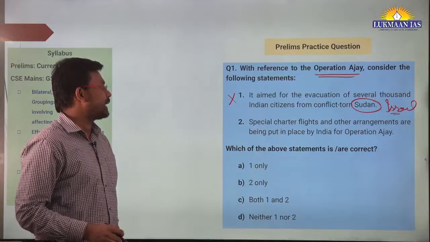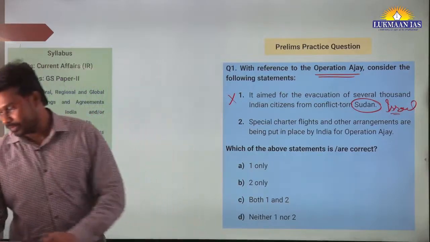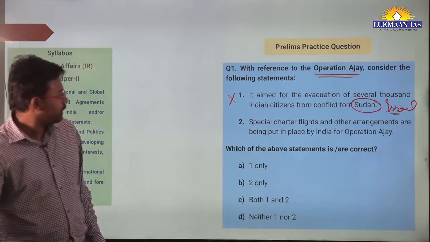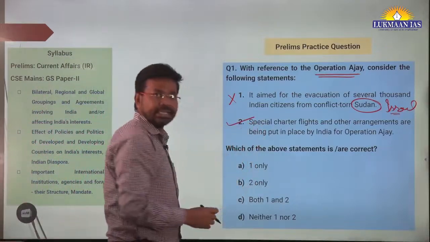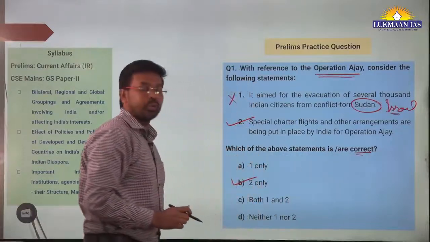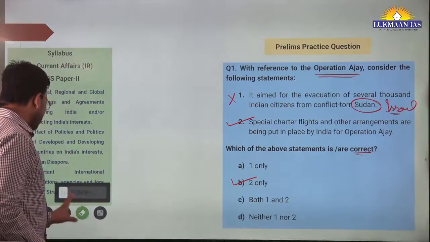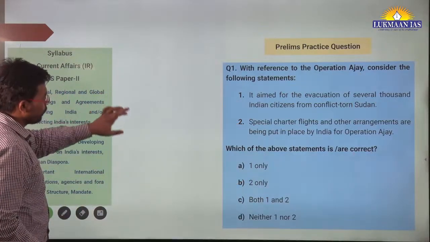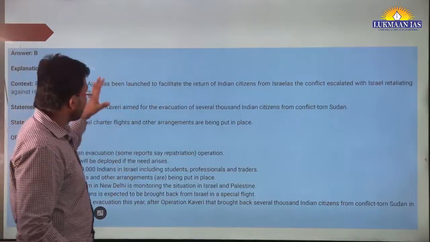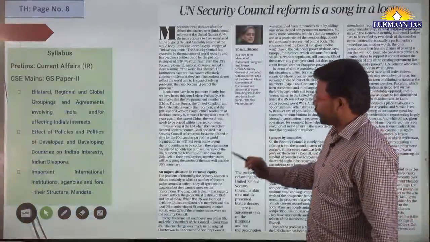Second, special charter flights and other arrangements are being put in place by India for Operation Ajay. This statement is right. So which of the above statements are correct? Statement 2 is correct, so the correct answer would be option B. Having understood this, let us now move to another topic. We have an explanation file also. You can go through it in your free time. You can download this PDF from the description of the YouTube video.